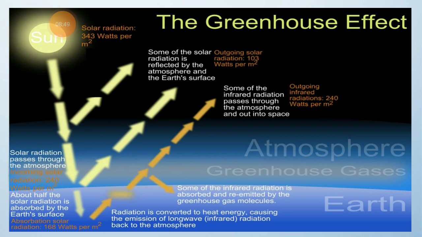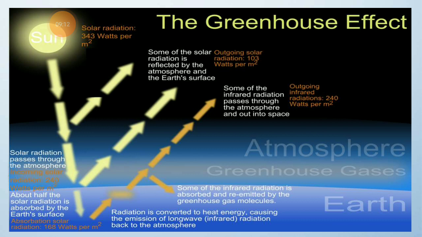The greenhouse effect. As I told you, we receive solar energy through space, that is vacuum. So solar radiation of 343 watt per meter square is received at the earth's surface, and some radiation is directly reflected back into the atmosphere. That is done by greenhouse gases.